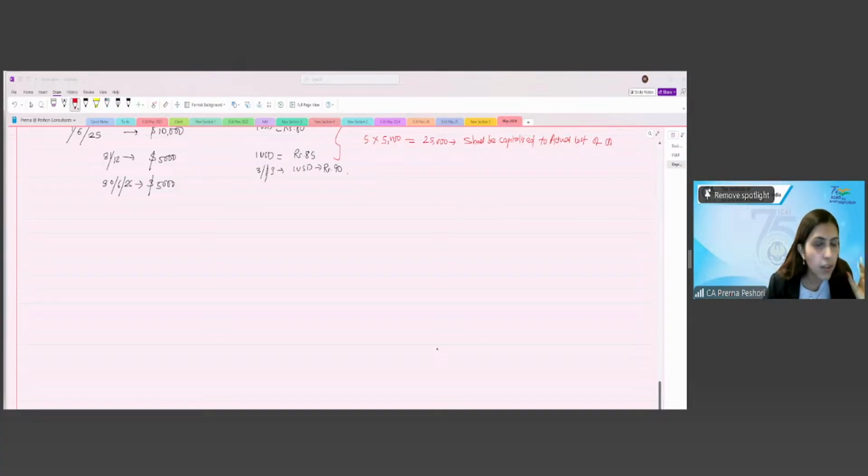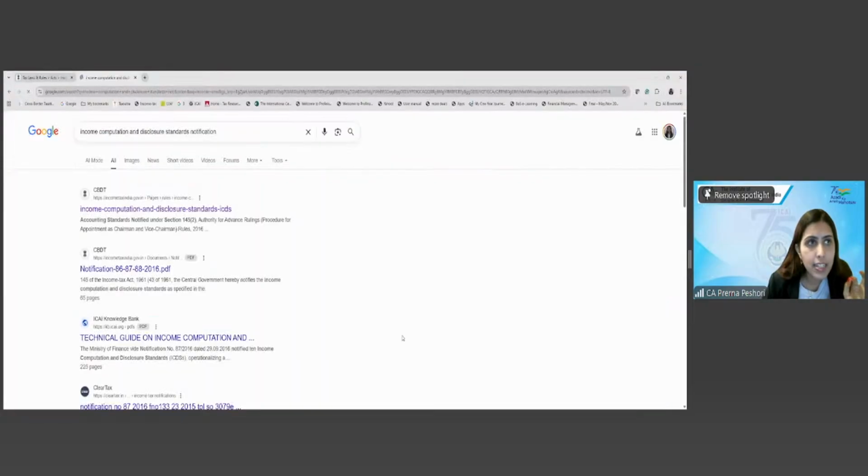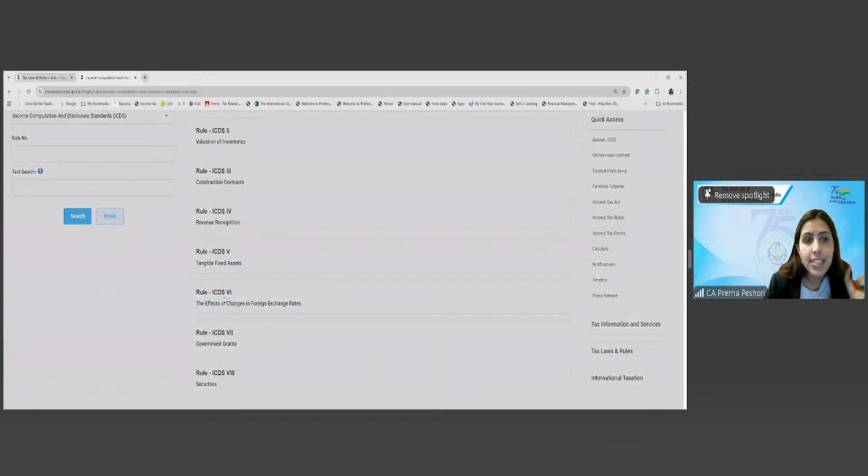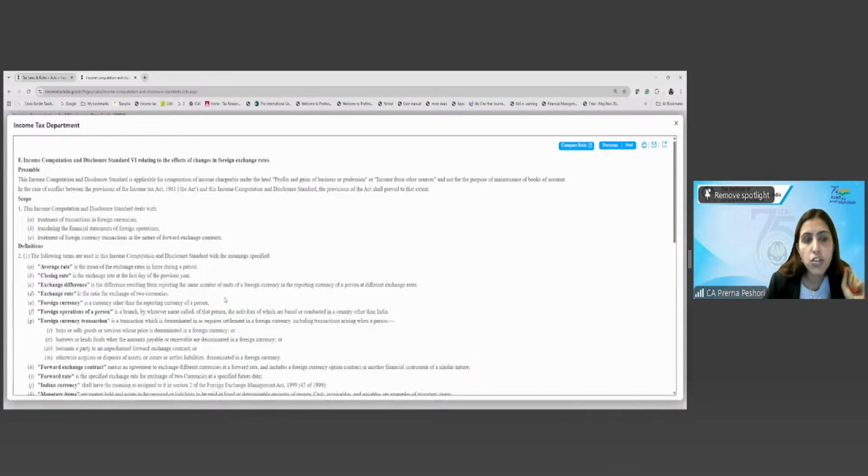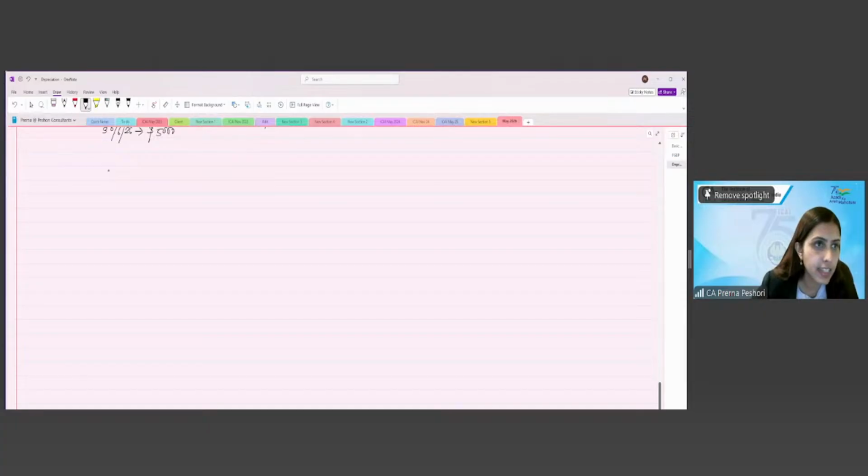Clear? Fine. Now, there is also a specific ICDS, which is there on the foreign exchange gain and loss. What is the ICDS? Let us look at it. So we have ICDS 6, effect of changes in the foreign exchange rate. So that is what we are also going to deal with now, which is ICDS 6.